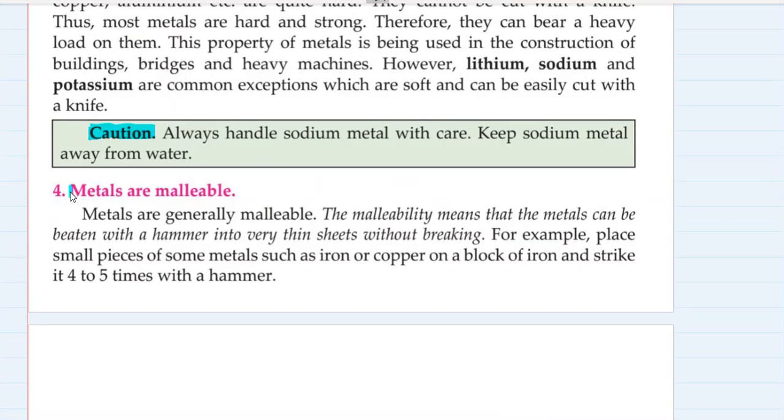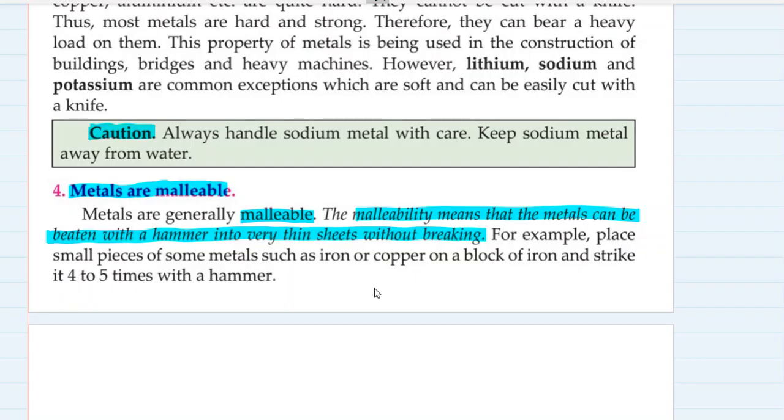Okay, metals are malleable. What do you mean by malleable? Metals are generally malleable. Malleability means that metals can be beaten with a hammer into very thin sheets without breaking. Beaten to form sheets, that is malleability.